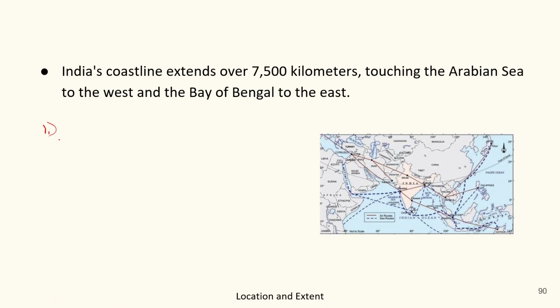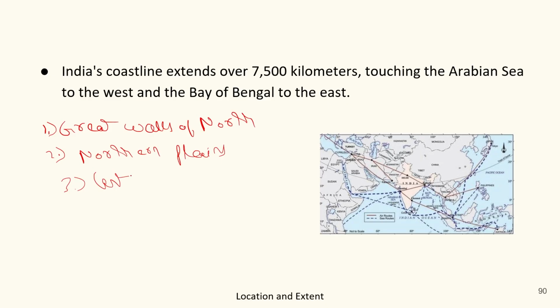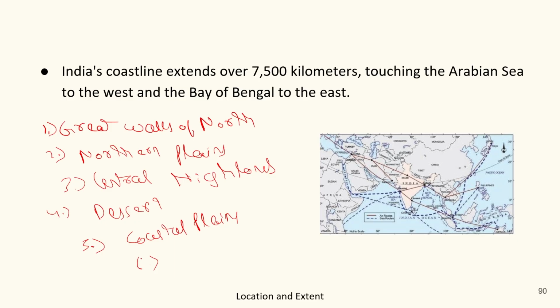The physical division of India is in 7 parts: the Great Mountains of the North, Northern Plains, Central Highlands, desert, coastal plains, islands, and the peninsular plateau.